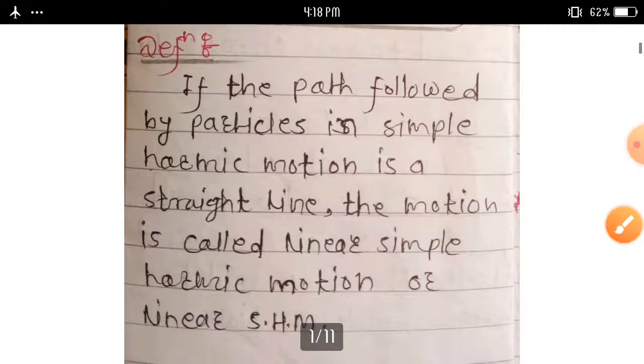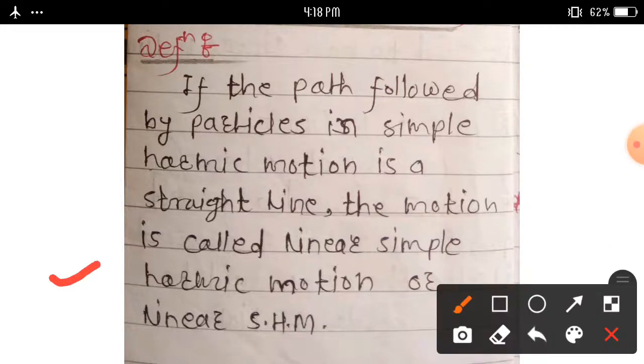See this definition: if the path followed by a particle in a simple harmonic motion is a straight line, this motion is called linear simple harmonic motion, also called linear SHM.